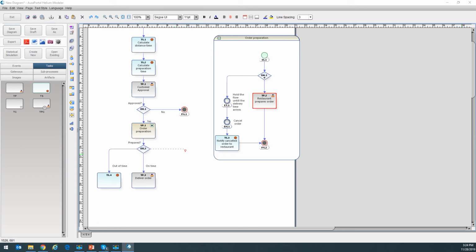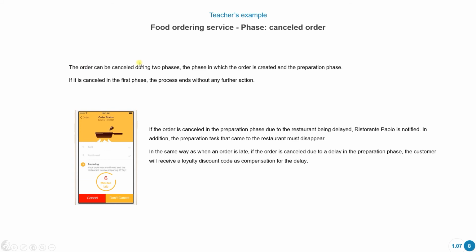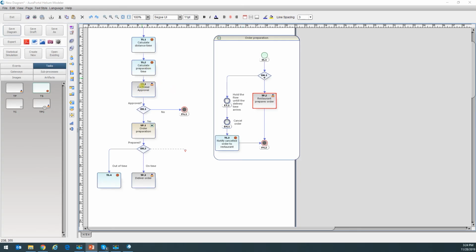Okay, so I'm going to go back to the scenario and see what else it says. It says that the order can be cancelled in two phases: the phase in which the order has been created, and the preparation phase. If it's cancelled in the first phase, the process ends without any further action. That would be this here. So here the customer cancels the order and the flow goes here and the process ends.